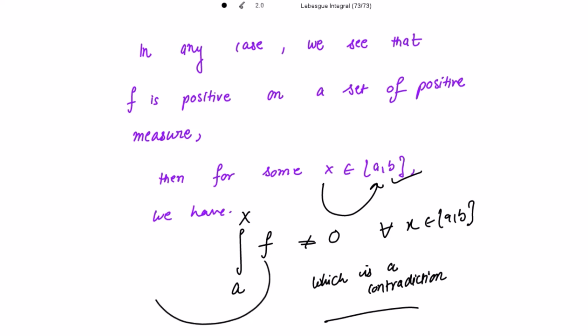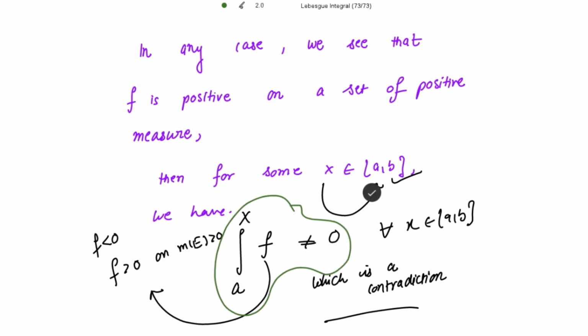We have taken the case of f to be positive. Similarly, we can also take the case where f is negative. Then also we can show that this integration is non-zero for both the cases, right?